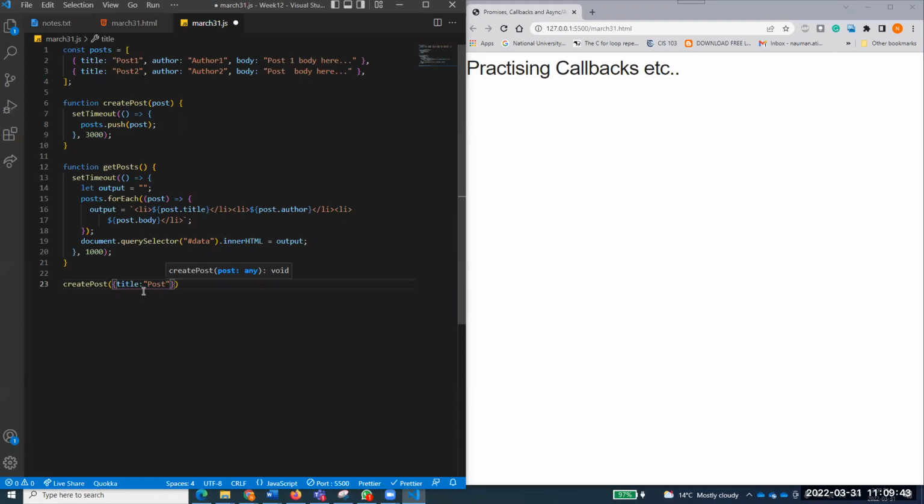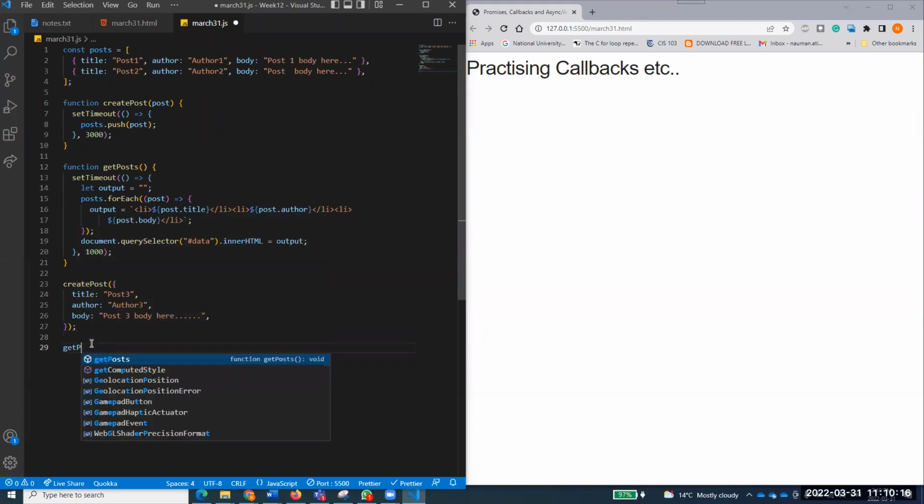So I'll say post 3, and author is author 3, right, comma, and body, sorry, not inverted commas, body, and post 3 body here. I am calling this function with createPost, post 3, author 3, and post 3 body here. Right, everyone? I'm calling this function now. Now I'm calling this getPosts function.